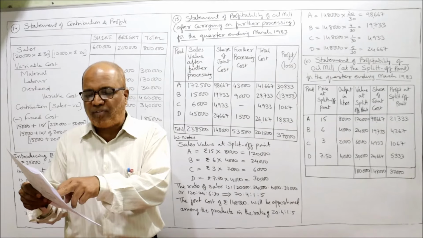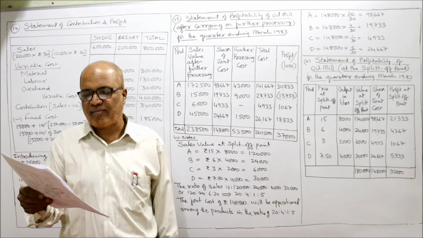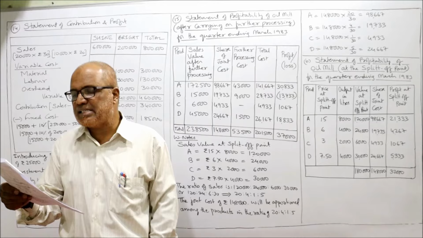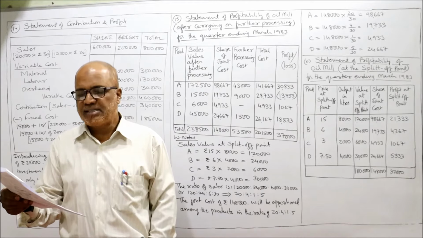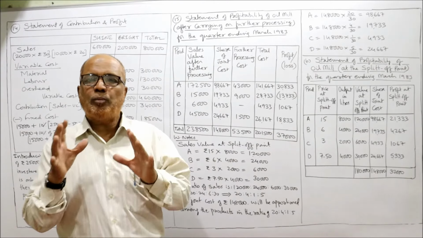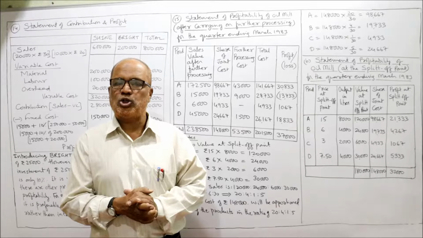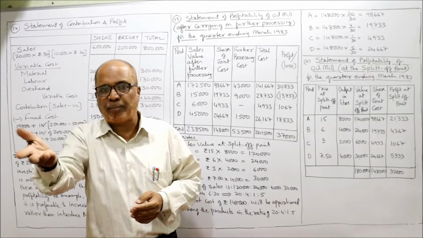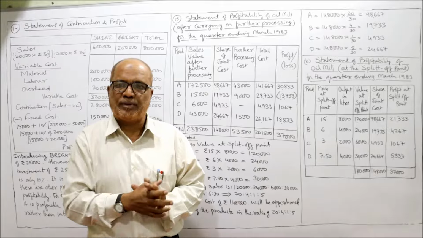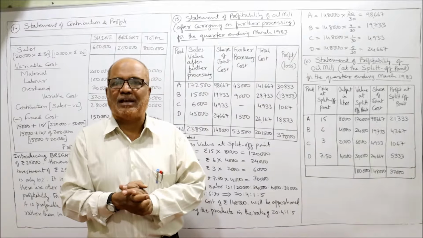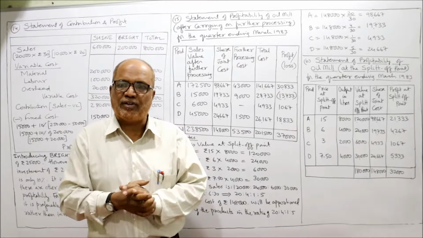Prepare a statement of profitability based on the following facts. If the products are sold after further processing is carried out in the mill. Second point, if they are sold at split off point. We have to prepare a statement of profitability showing how much profit each product we can get if we make further processing. Second question, if we sell at split off point itself, what is the statement of profit?